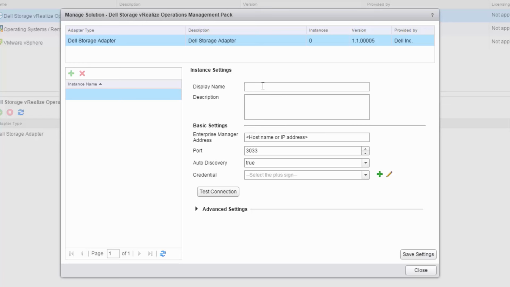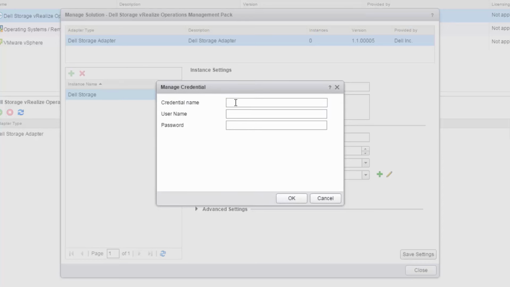So for the display name, I'm just going to say Dell Storage. And this is where I give it my Enterprise Manager IP information. In this case, that account that I created earlier was created on EM3. Default port, and this is where I put in the credentials. Give it a label.